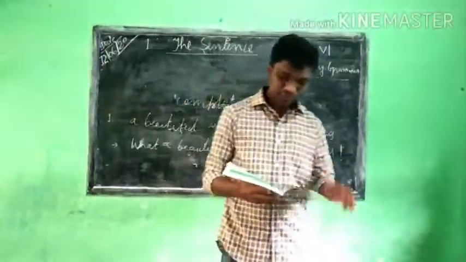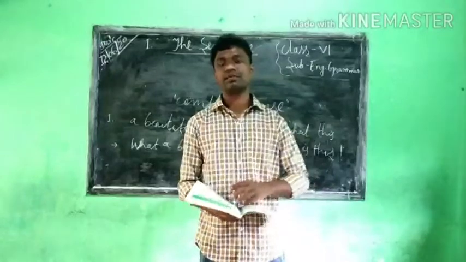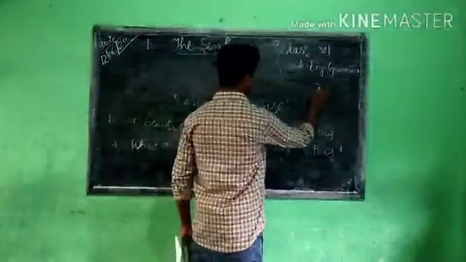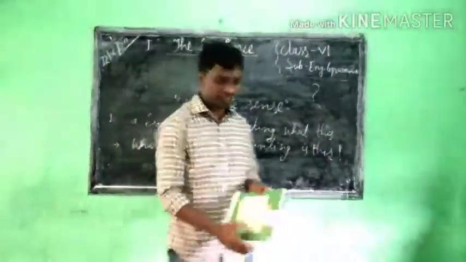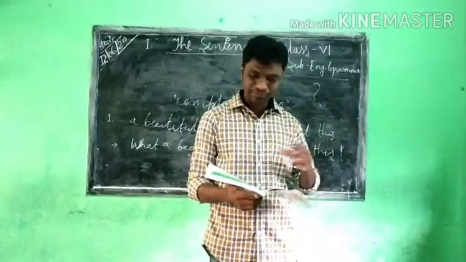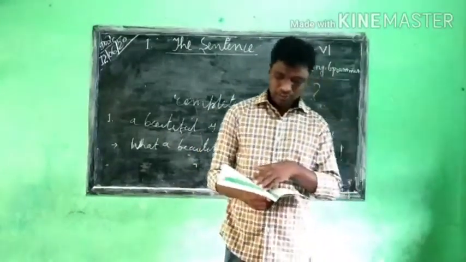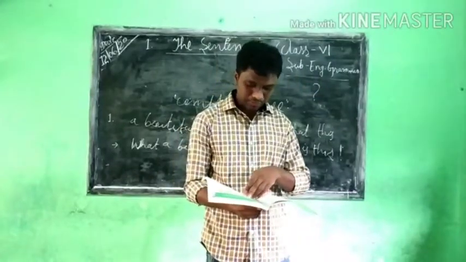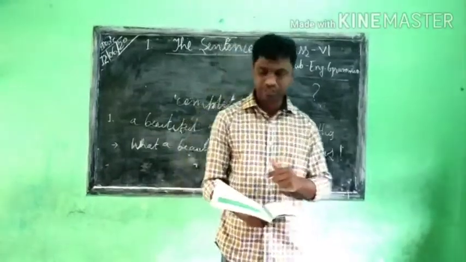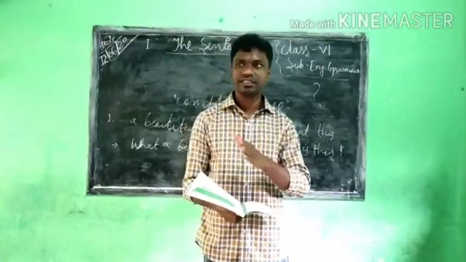Second one: jar broke the who. When we make it, this will become an interrogative sentence, that is, who broke the jar? At last, a question mark will be there. Then the third one: tonight to concert going I. This sentence can become a declarative sentence. We will come to know what is a declarative sentence and what is an interrogative sentence and so on. But here we just need to make the sentence meaningful.